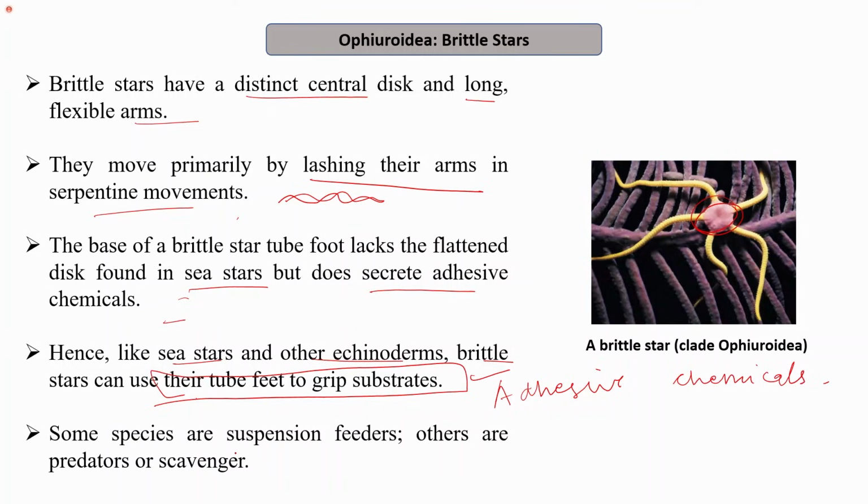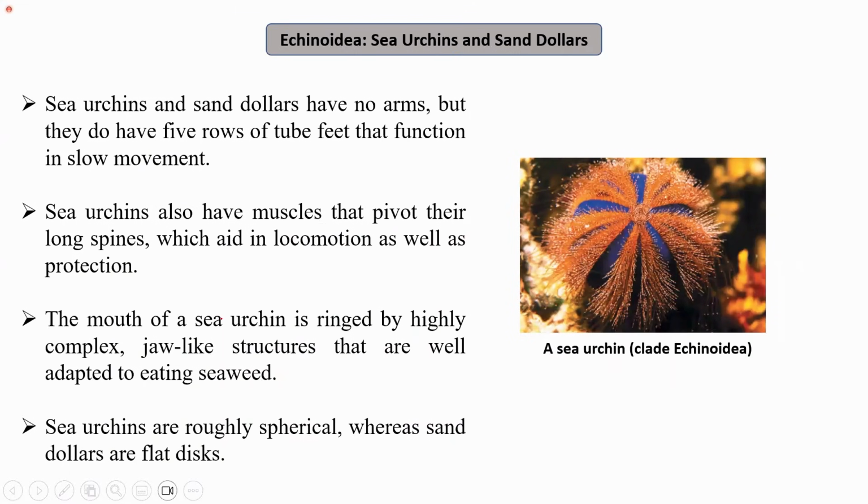Some species are suspension feeders, others are predators or scavengers. An example is the brittle star. The next is the Echinoidea.